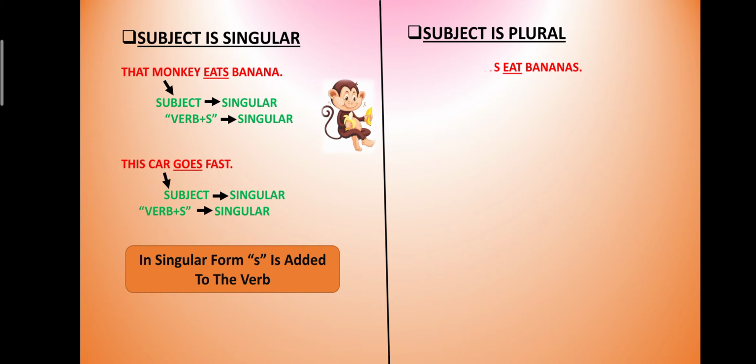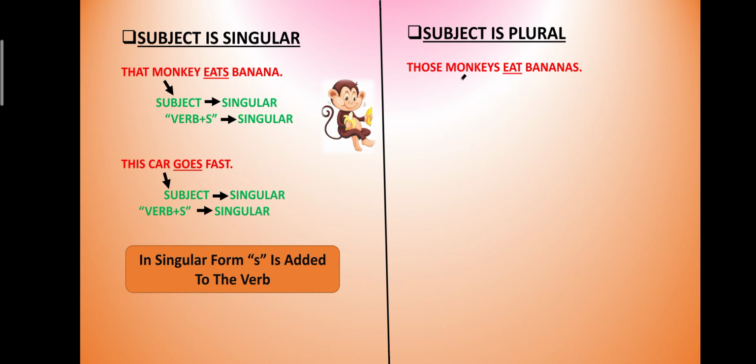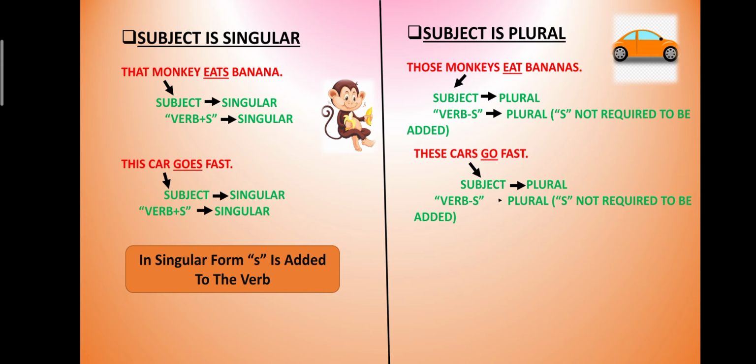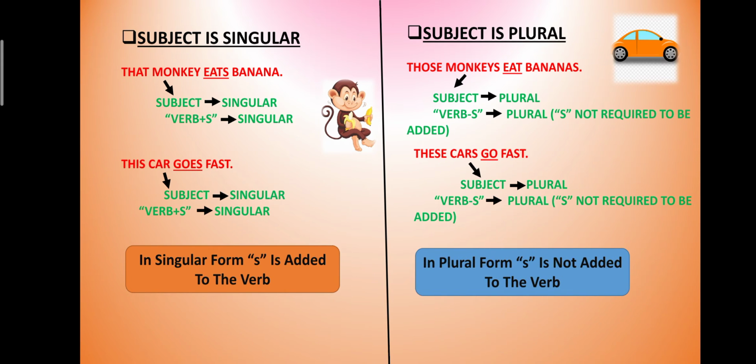When the subject is plural, for example, the monkeys eat bananas. Over here, the monkeys is plural and eat is the plural verb, where we do not add any s. So the verb remains in its original form. Another example: these cars go fast. Over here, these cars is a plural subject. The verb remains in the same form, go, and it is plural. So no s is added when the subject is plural. And we have to remember, in both cases the subject is in third person.